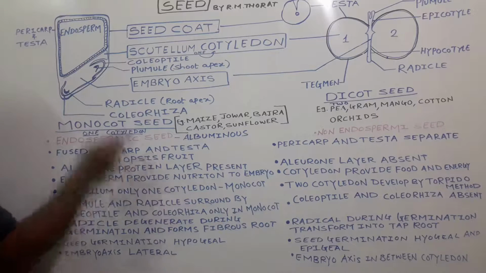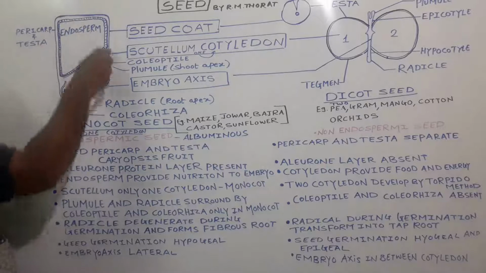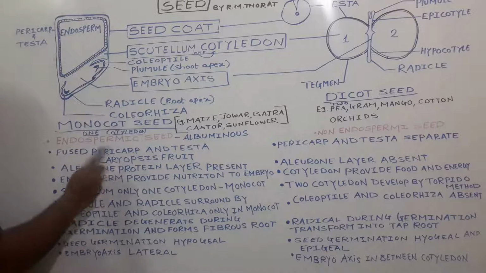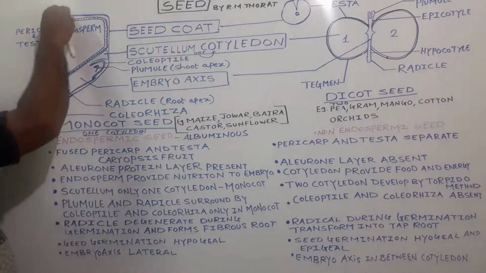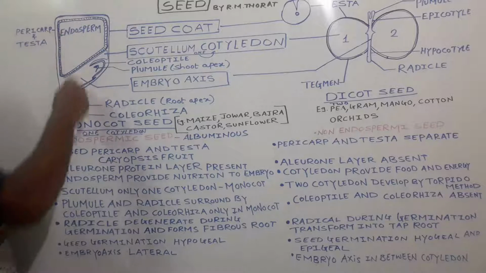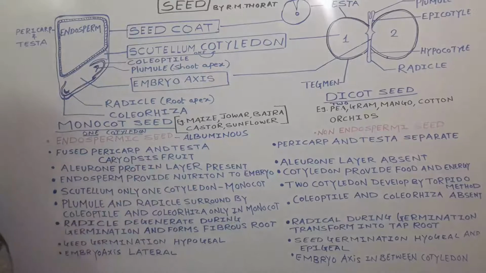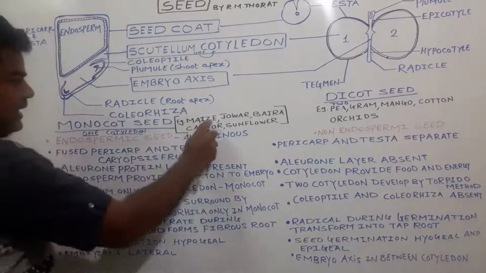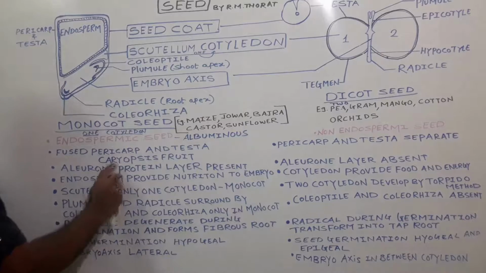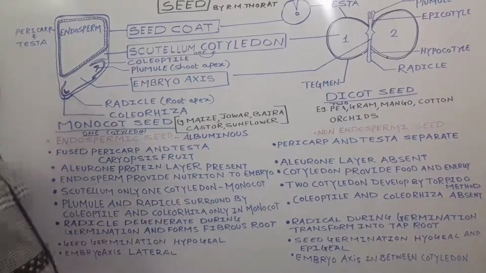Means such a fruit in which the pericarp and testa get fused with the seed coat. We do not differentiate the epicarp, mesocarp and endocarp or the testa of the seed. Such fruits we call caryopsis fruit, present in case of monocot. Maize, jowar and bajra are caryopsis fruits.